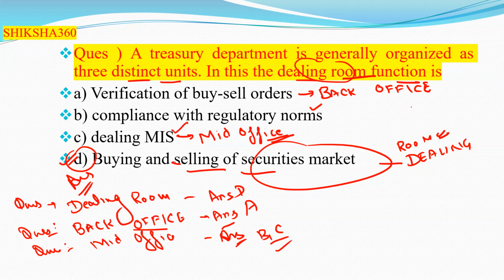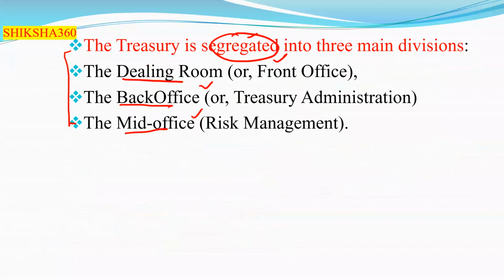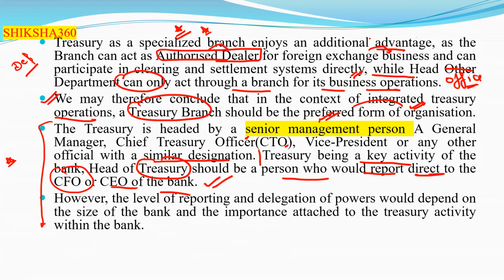You have to remember just these points, and I request all of you to please go through the video at least 2 times so that you are able to remember all these points. In this session we have discussed up to this much. Just remember that treasury is divided into 3 main divisions: dealing room, known as front office; treasury administration, also known as back office; and risk management, also known as mid office.